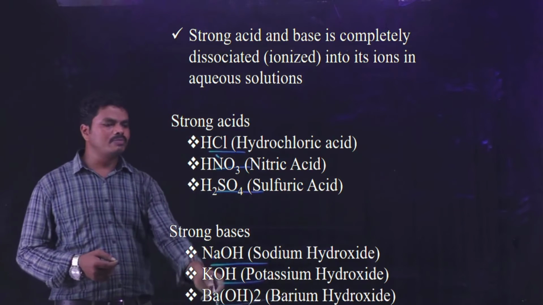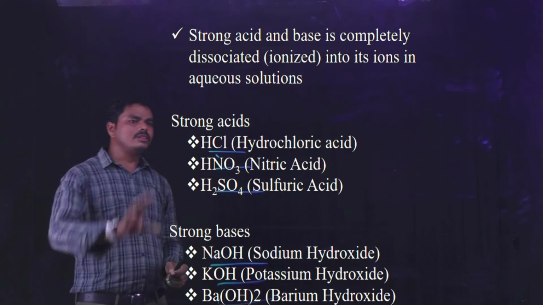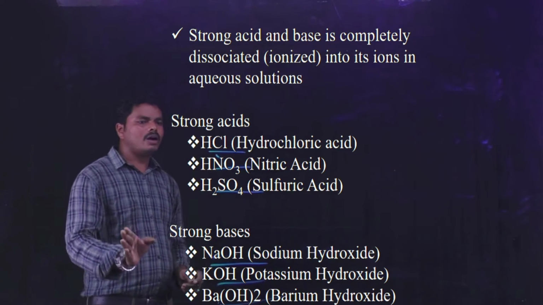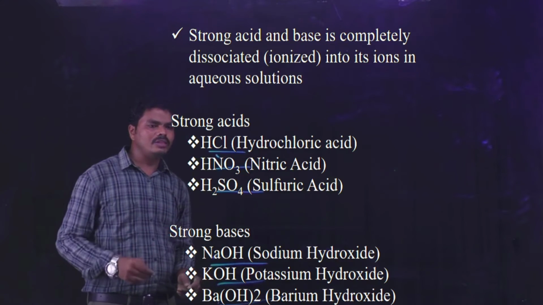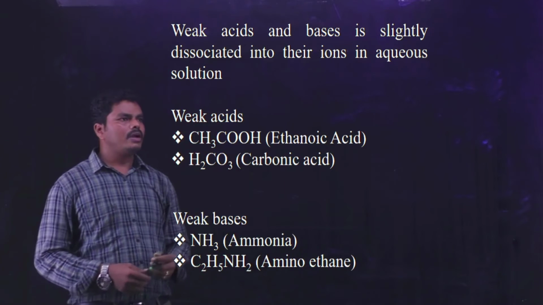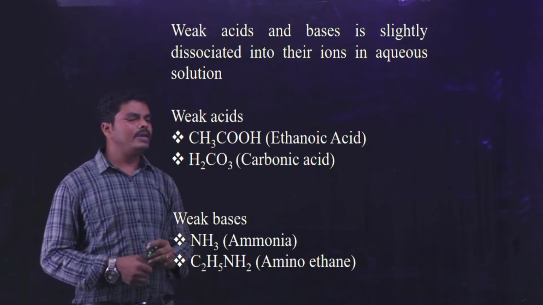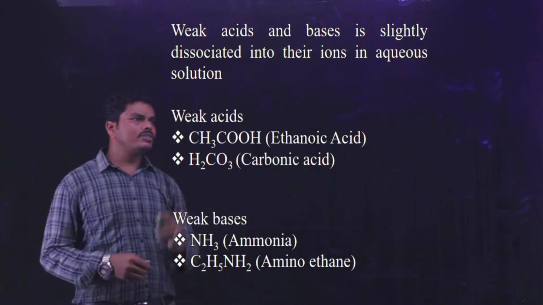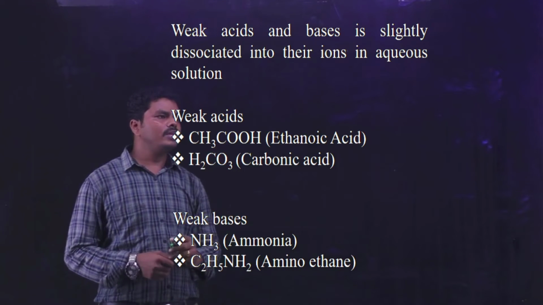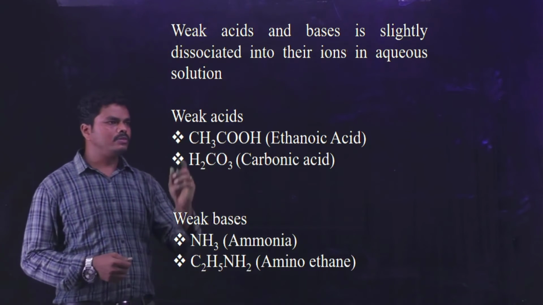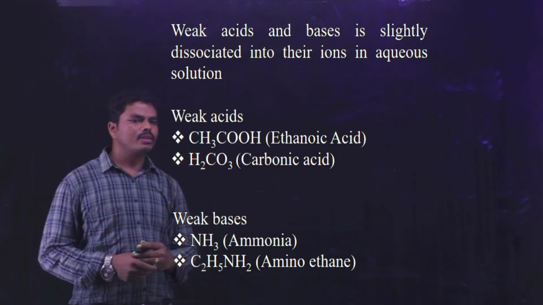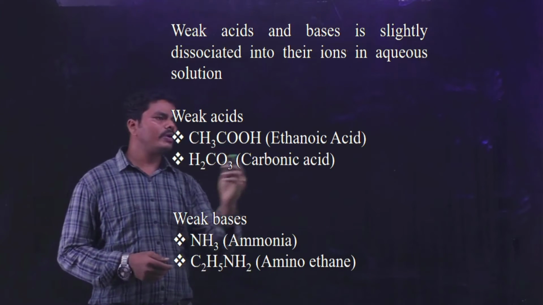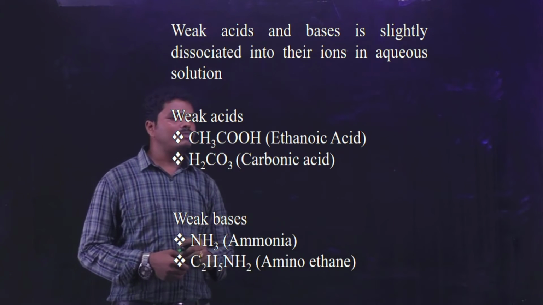So these are the examples for strong bases. That means these compounds are completely dissociated into ions when they are dissolved in an aqueous solution. In the case of weak acids or weak bases, they are only slightly dissociated into ions when dissolved in an aqueous solution. So weak acids or weak bases are substances which slightly dissociate into ions when dissolved in an aqueous solution.